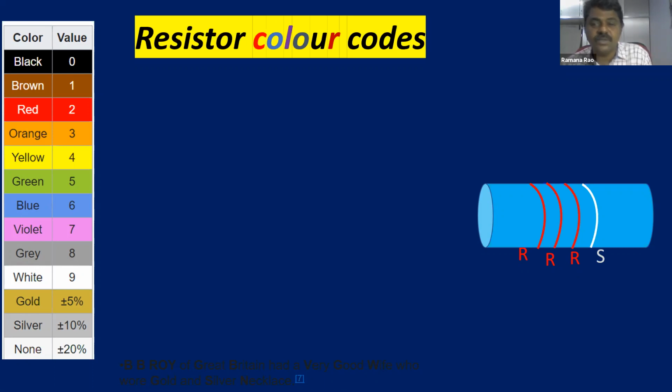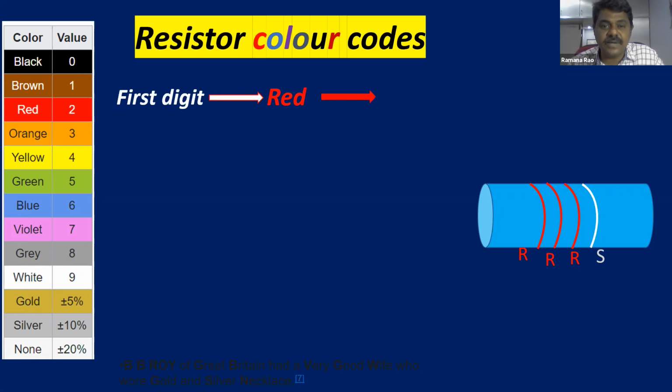Now we will try to calculate what is the resistance of this one. Observe carefully. For the first digit of resistance, you have to take the first color. First color is red. From the table, red is 2. The code for red is 2.